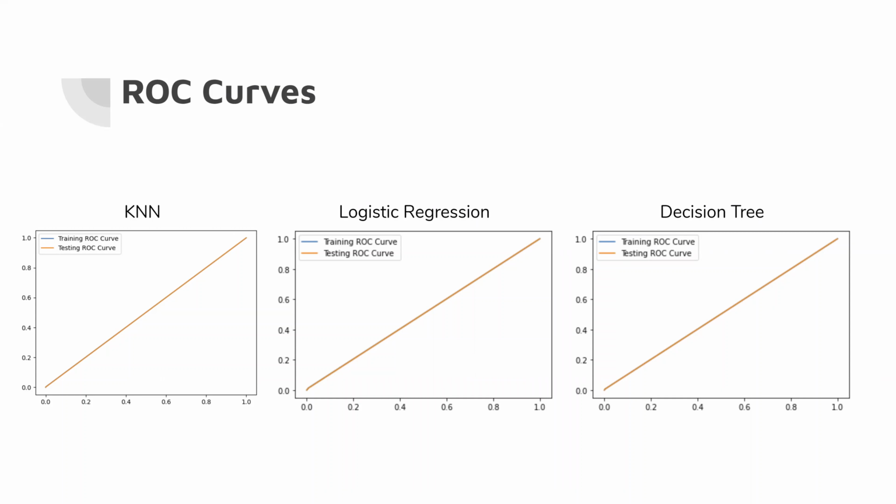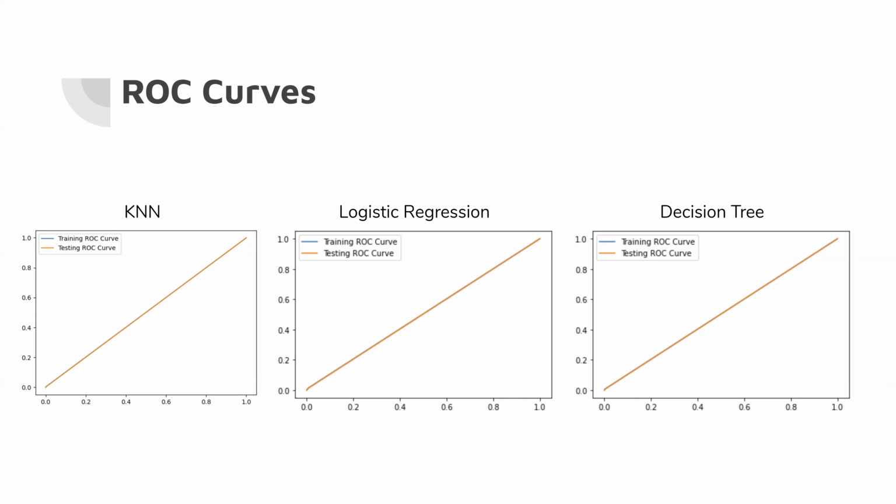But after, we decided to plot the ROC curves for the 3 models that we have so far, and what we got is something very close to choosing randomly. So we were wondering why that was. We also checked the area under the ROC curve, and it wasn't exactly 0.5, but it was very, very close.